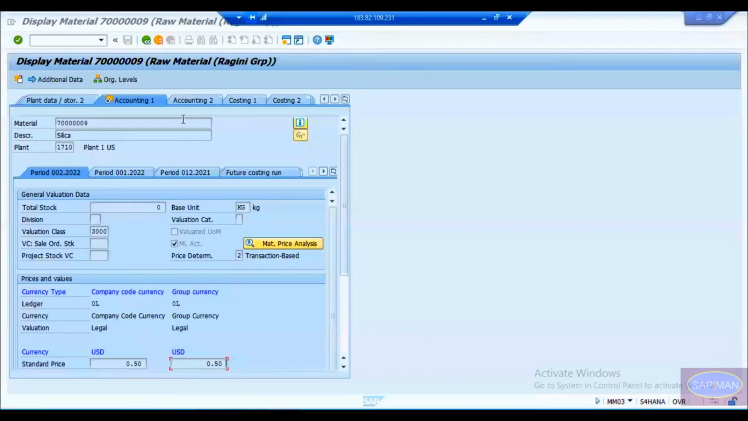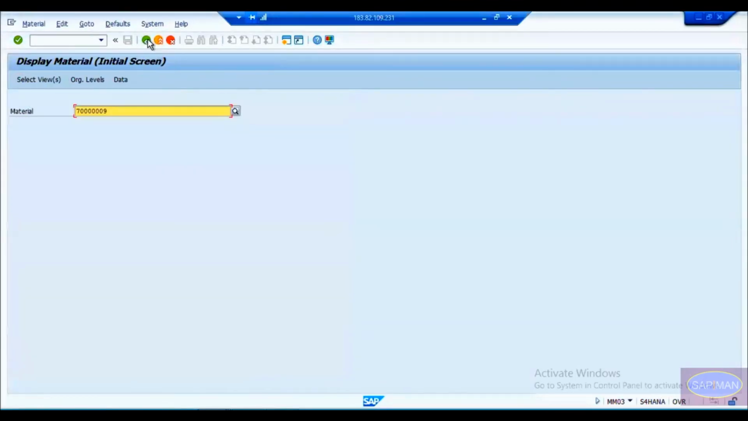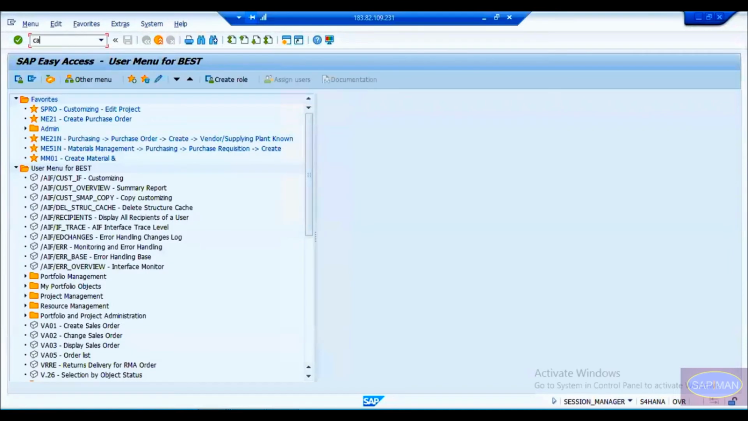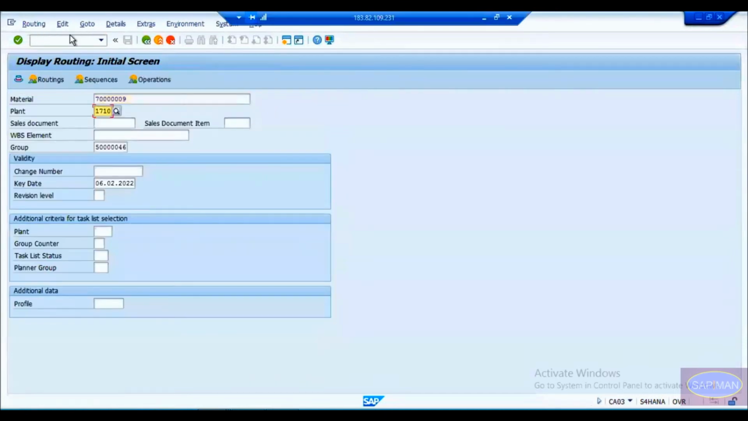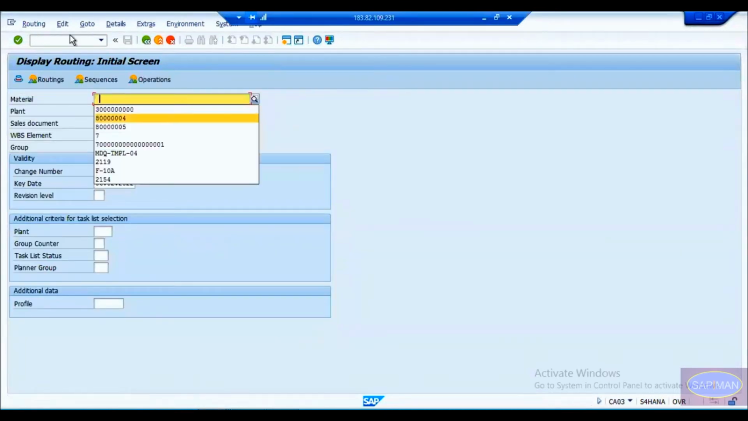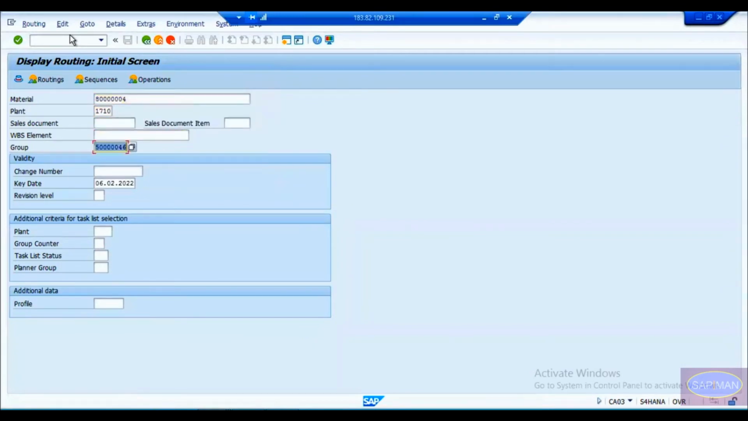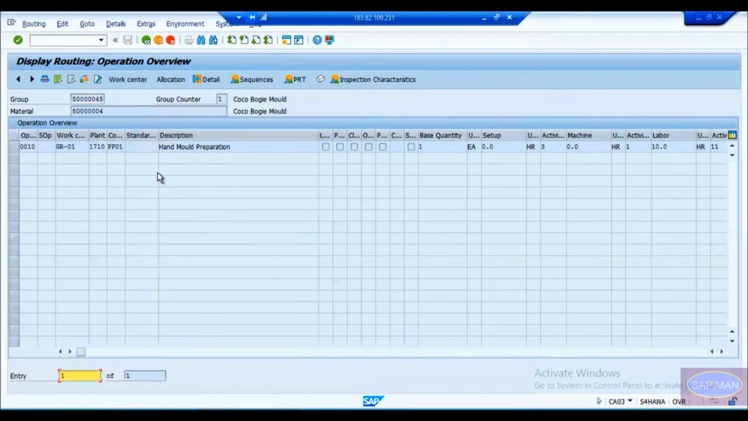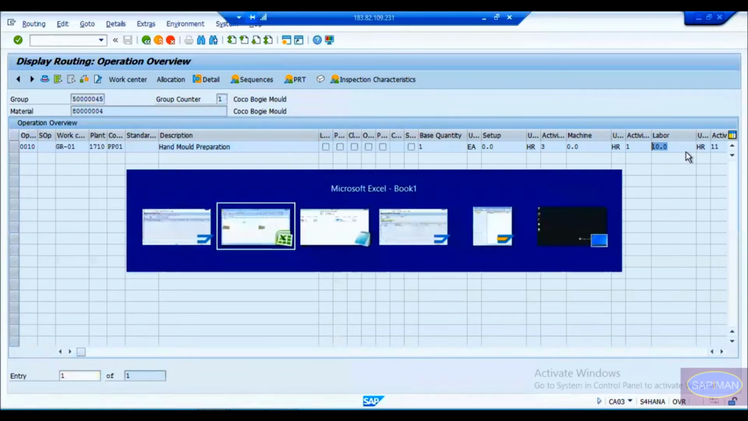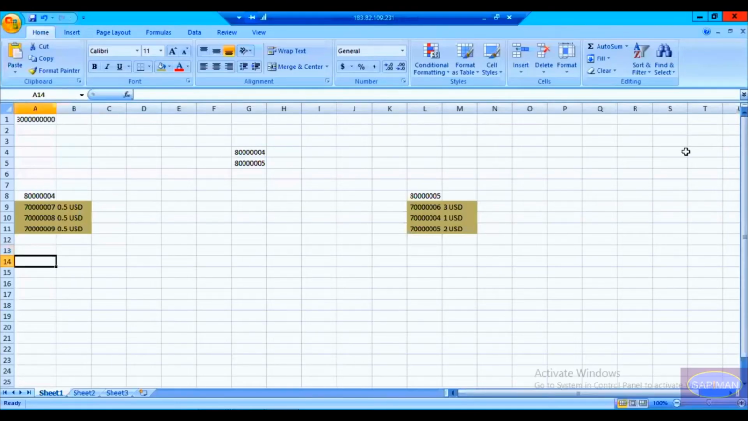Okay. So for 8004, first of all, what are the parameters? We'll go to CA03, and we'll see the routing first for this 8004. In 8004, what is your operation? Hand mold preparation, right? So for hand mold preparation, you see setup is 0, machine is 0, and only labor is going with 10 hours. Okay, so let me write it down.